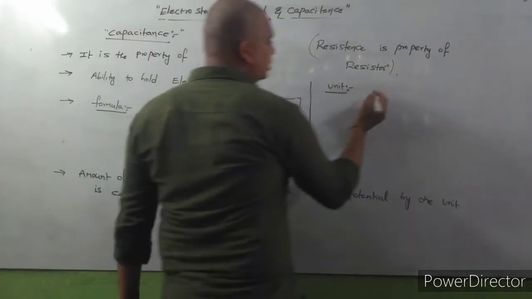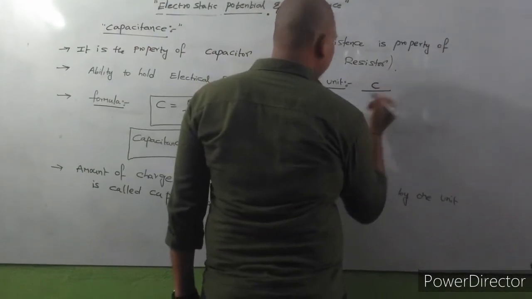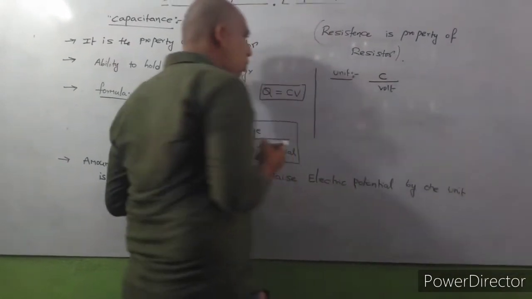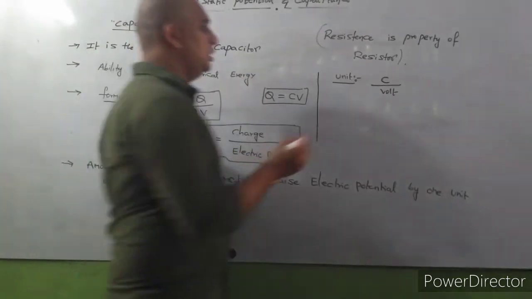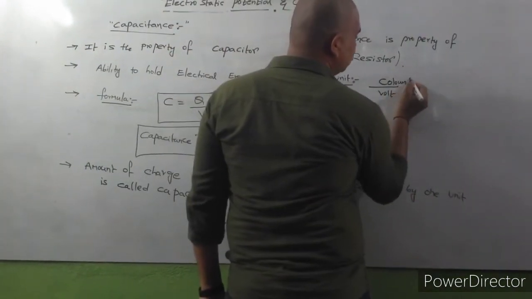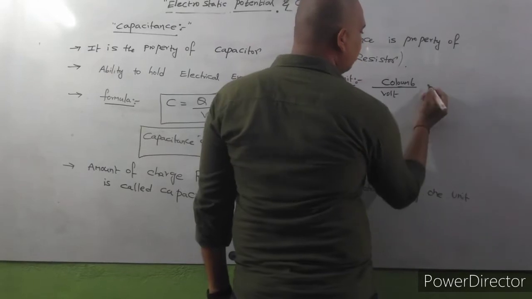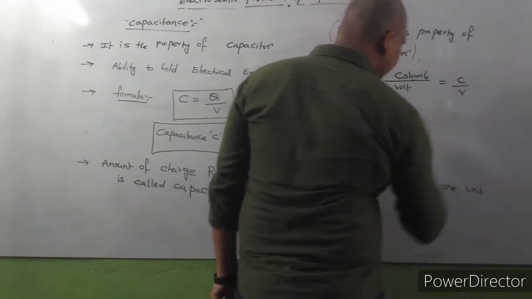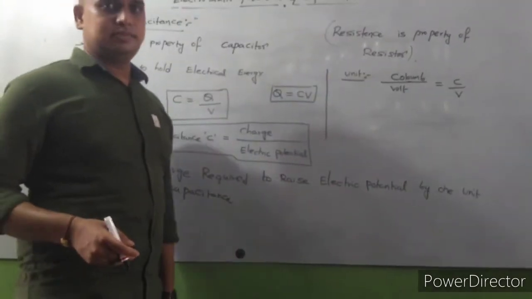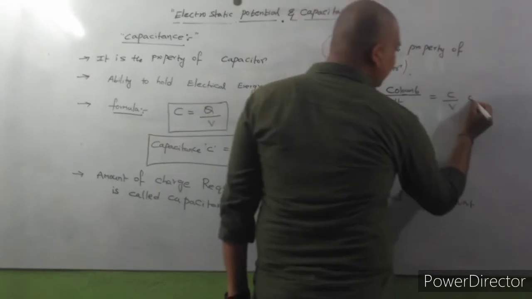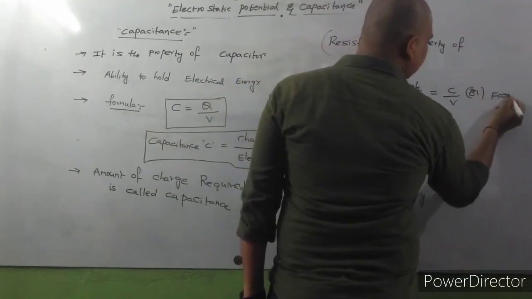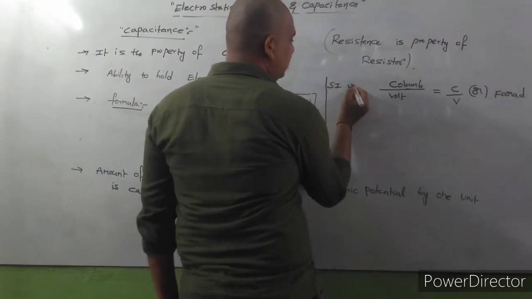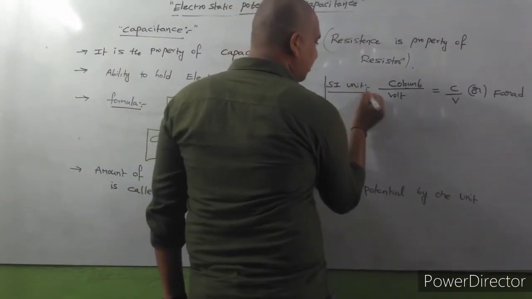That means charge has the unit coulomb and potential has the unit volt, so coulomb per volt, C by V. This coulomb per volt is also written as farad. This is the SI unit.